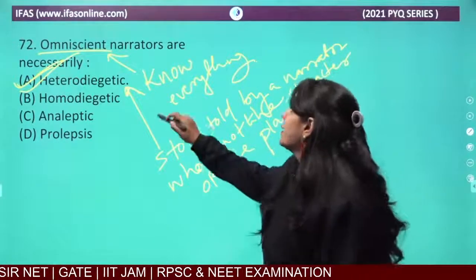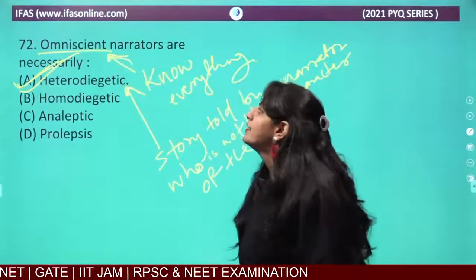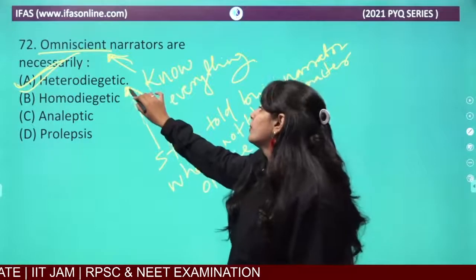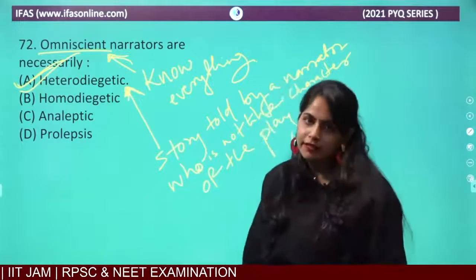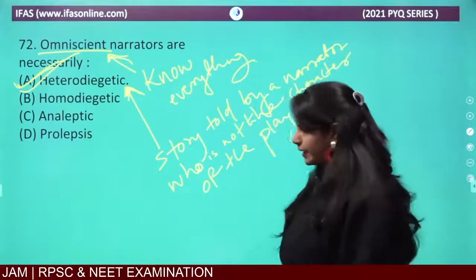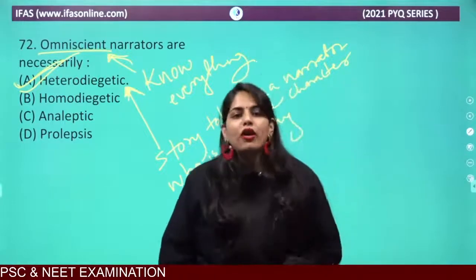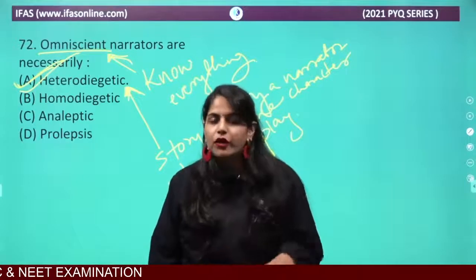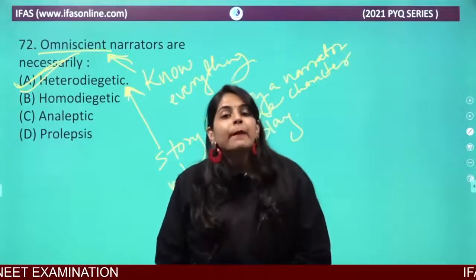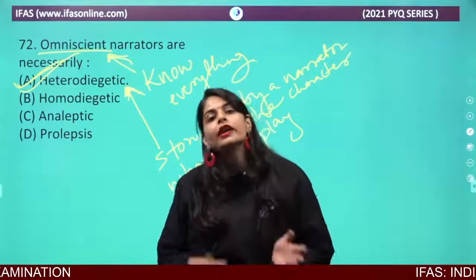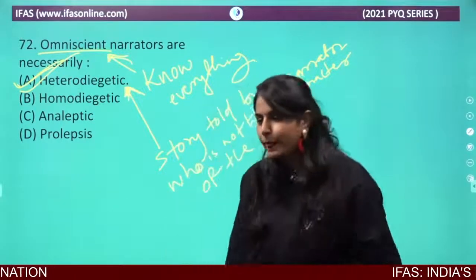So if you consider yourself an omniscient narrator, then you should also be heterodiegetic. There will be a person who is not part of that play, who will not be any character of that play, but he will come and narrate whatever is going on or what is going to happen next.